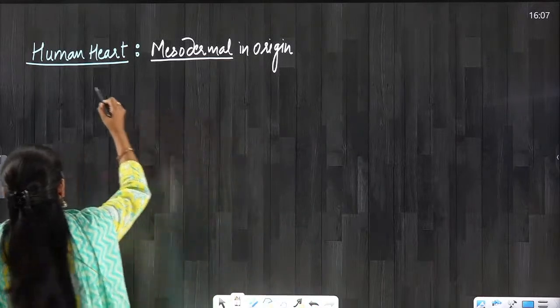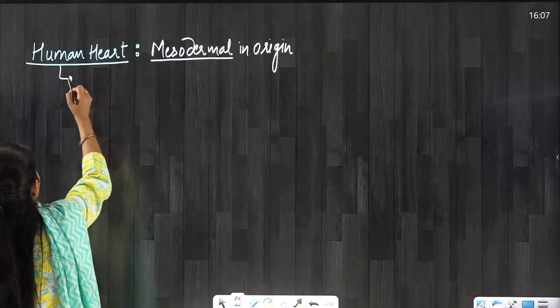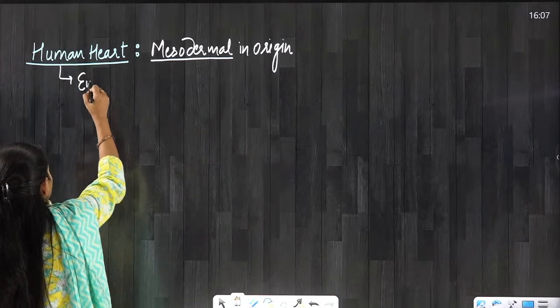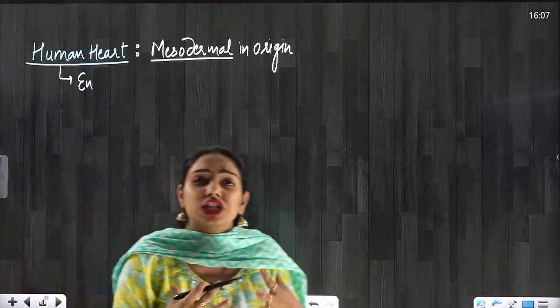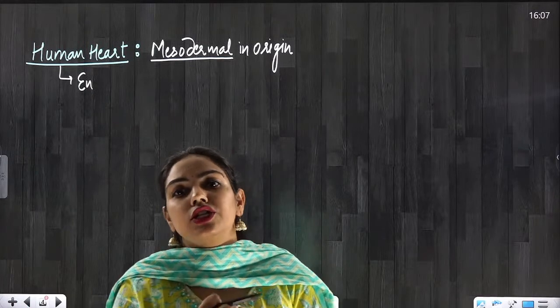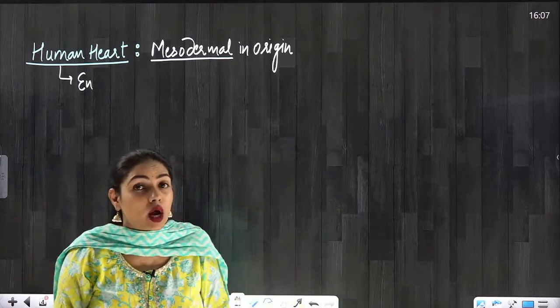Talking about the human heart further, it is a very vital organ and it needs protection. That protection is done by a bag around the heart.